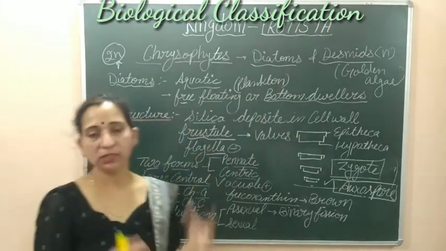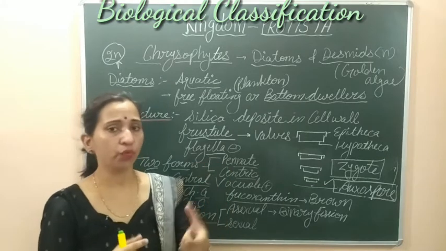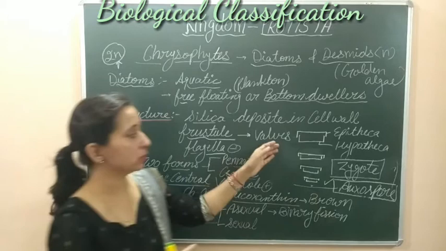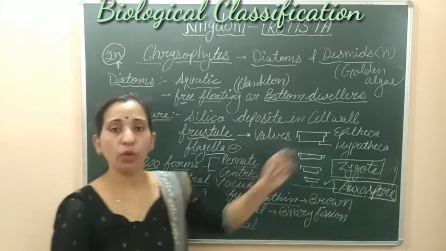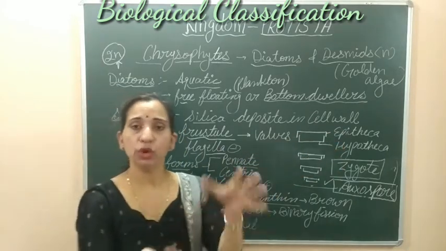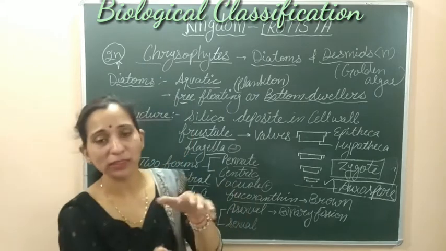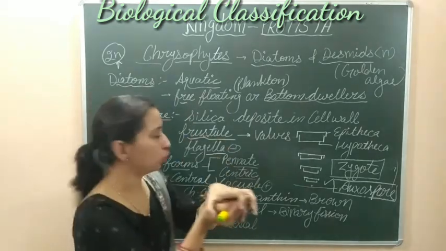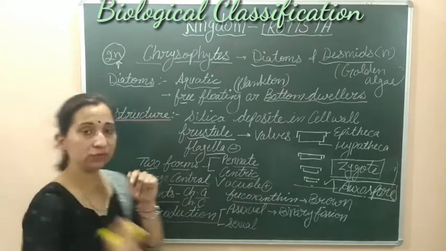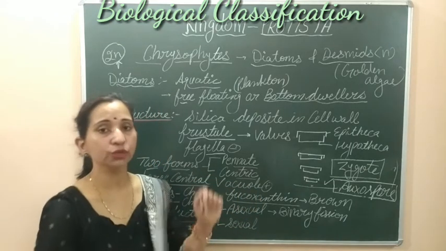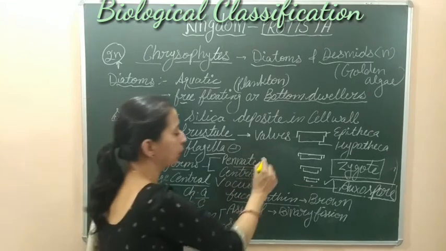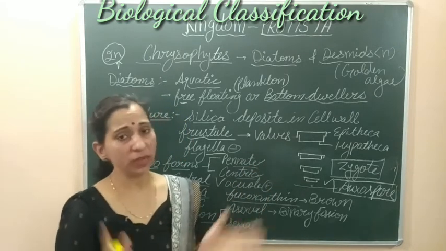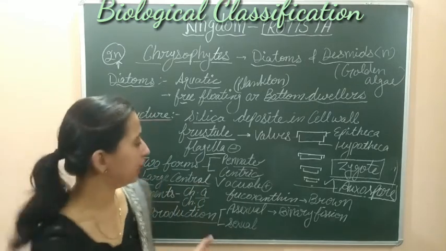Silica is deposited in the cell wall. The cell wall is present in two walls and forms frustules. The upper wall is called epitheca and the lower wall is known as hypotheca, and they work like a soap box, one fitting inside the other. Two life forms are found in these organisms on the basis of their symmetry: one is pinnate and another is centric. Pinnate show bilateral symmetry, whereas centric forms show radial symmetry.